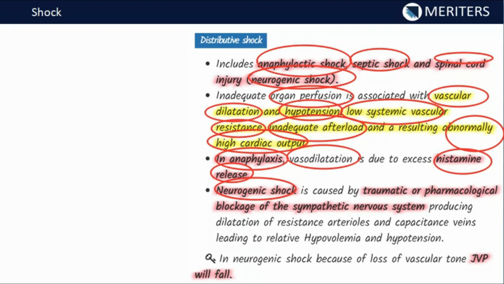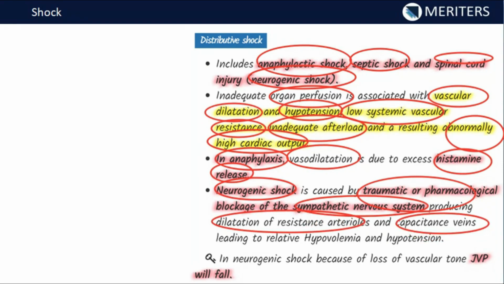the peripheral resistance. So neurogenic shock is caused by traumatic or pharmacological blockage of the sympathetic nervous system. So anyhow you are blocking the sympathetic nervous system, that will be leading to the dilation of resistance arterioles and capacitance veins, leading to hypovolemia and the hypotension. So basically neurogenic shock will affect the function of the sympathetic nervous system, that in turn will affect the peripheral resistance, and that will be decreasing the peripheral resistance, leading to the vasodilation also.